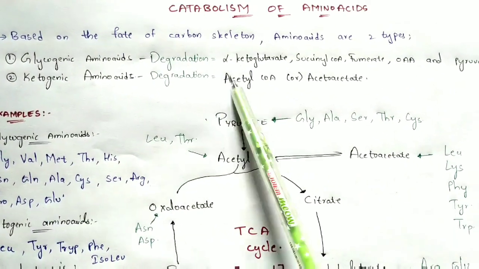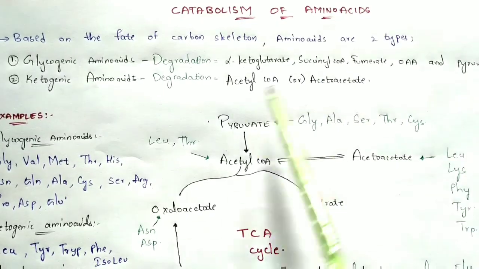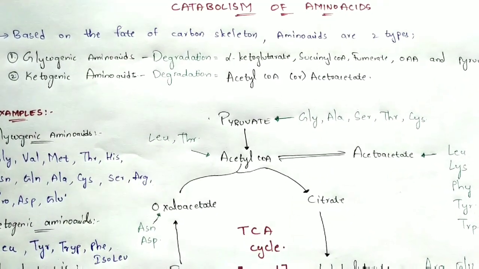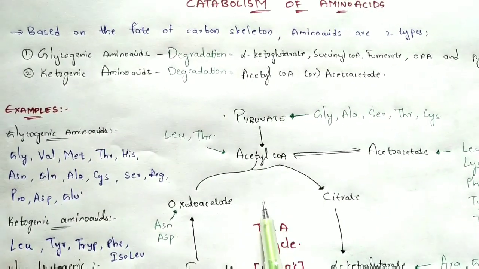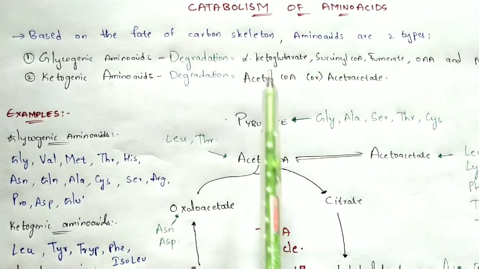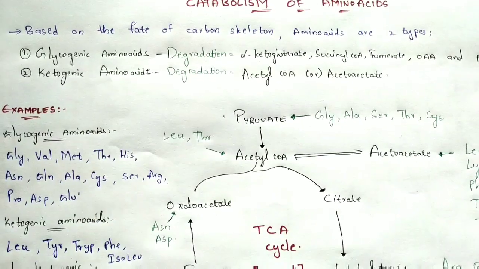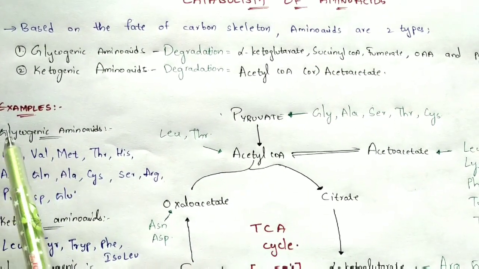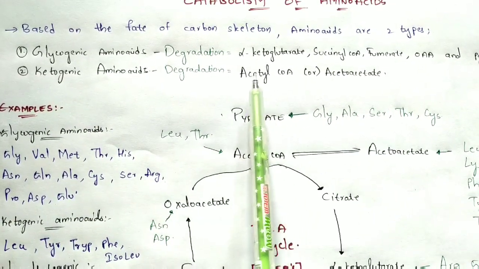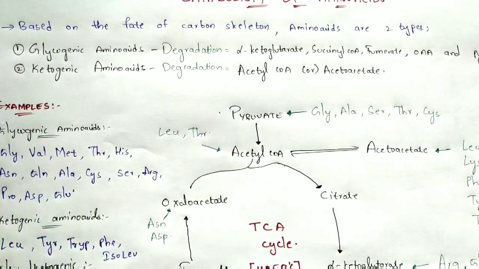So what are these alpha-ketoglutarate and the others? These are the intermediates of the TCA cycle. You know about the TCA cycle, right? I will explain this here, but before going into the explanation, let us learn the introduction part. And what is meant by ketogenic amino acids? The degradation of amino acids which forms intermediates like acetyl-CoA or acetoacetate gives the ketogenic amino acids.